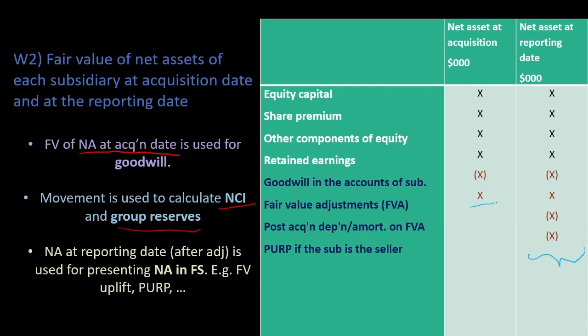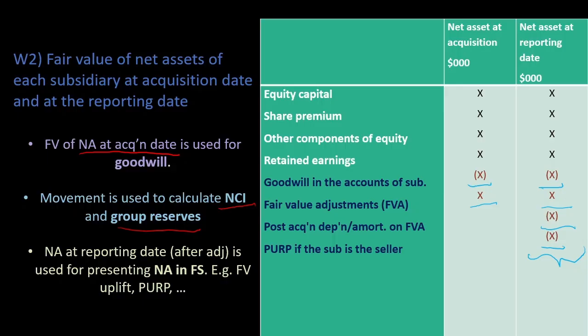At the acquisition date, to the retained earnings of the subsidiary, we will be adding fair value adjustments. At the reporting date also. At the reporting date, we will be deducting post-acquisition depreciation or amortization on the fair value adjustments, and we will be deducting PURP if the subsidiary is the seller. And as we know, we will remove the goodwill in the accounts of the subsidiary, which won't be recognized in the consolidated financial statements. We will only recognize goodwill calculated on acquisition. Goodwill in the accounts of the subsidiary is usually internally generated, so we won't be taking it.